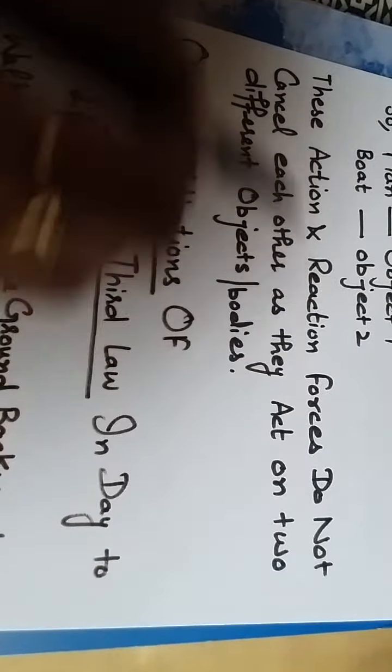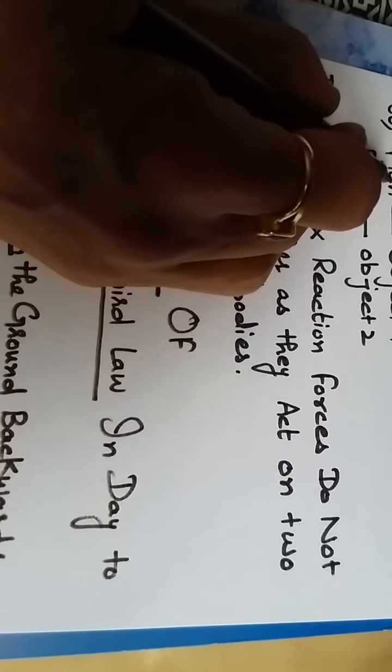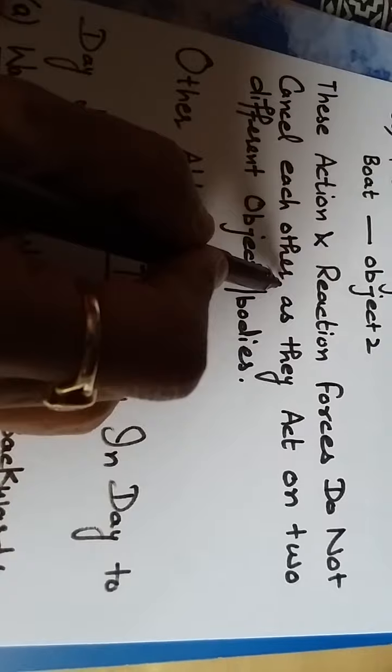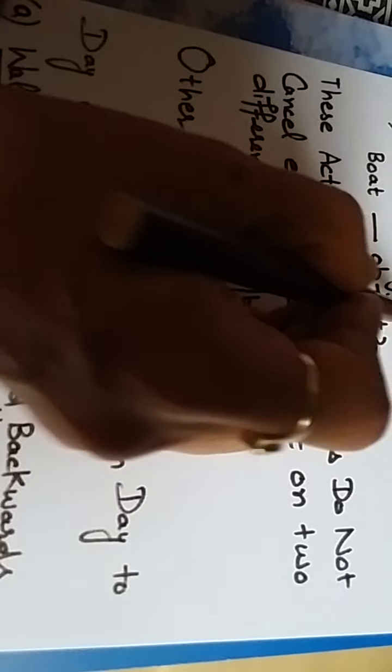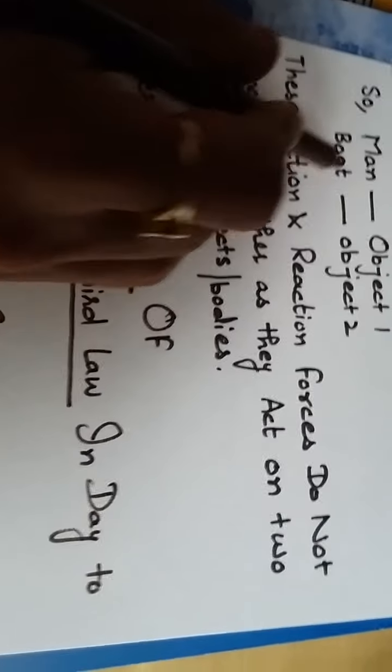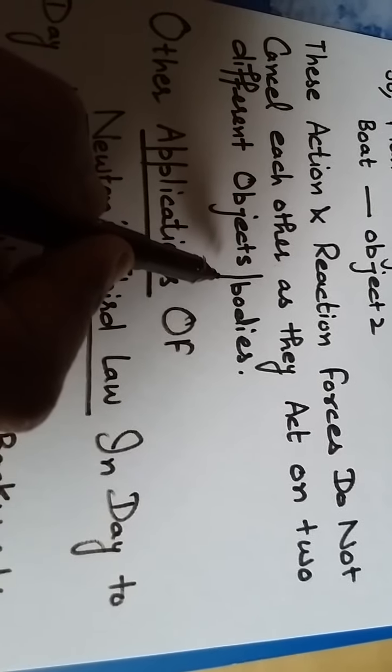These forces do not cancel each other because one object is the man, the other is the boat. They are acting on two different objects or bodies, so action and reaction forces do not cancel each other, and they both act simultaneously.